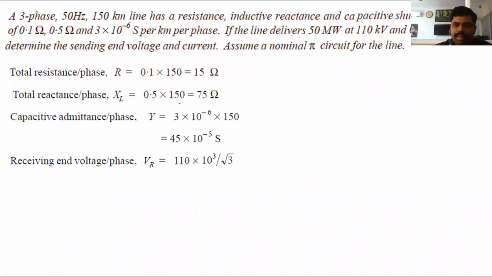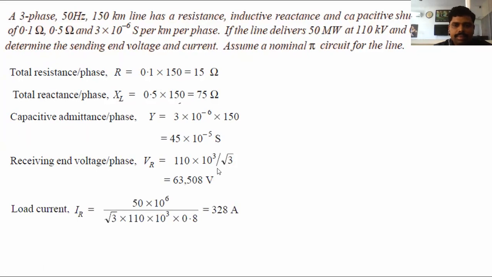And the receiving end voltage is 110 kV, that is the line value, converted into phase value: 110 into 10 to the power of 3 by root 3, and that is 63,508 volts. And here we want to find out the power.